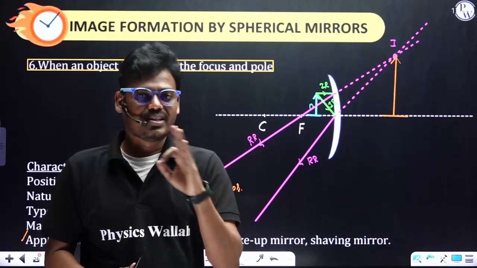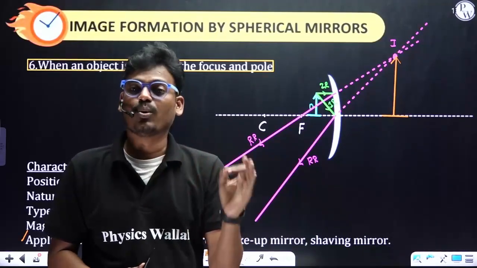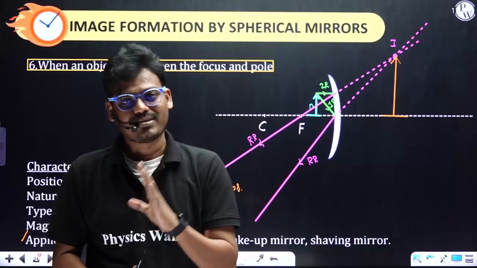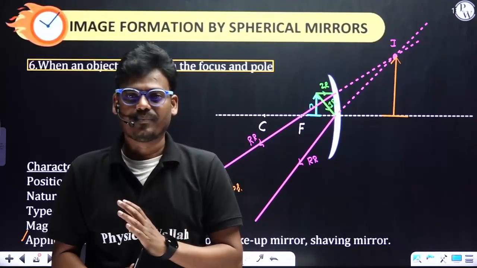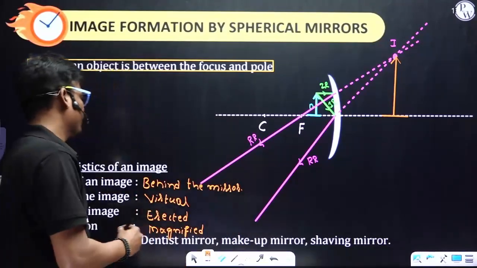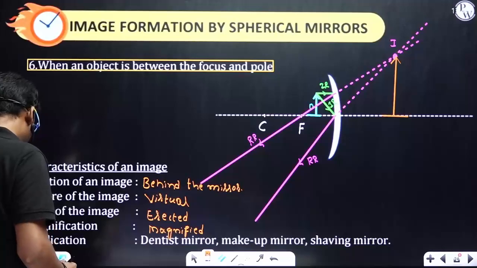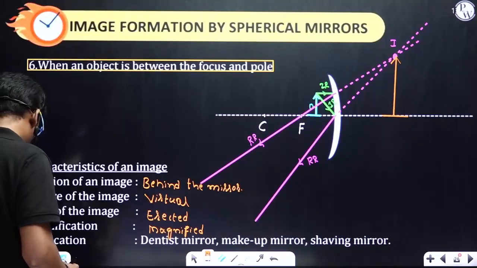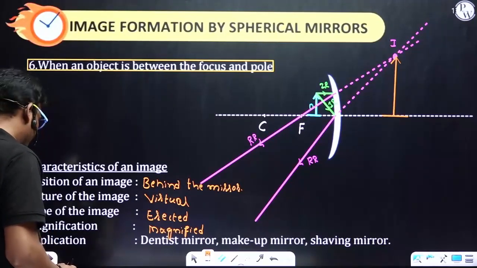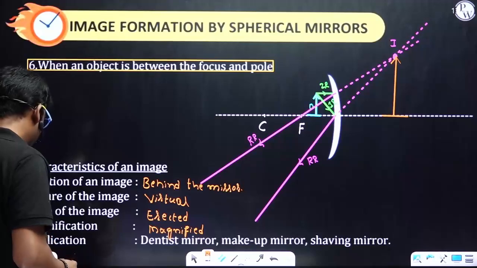So in the examination, they can ask you which mirror produces both real and virtual images. You have to say that is a concave mirror. Clear? Next one. I want to show the simulation, but it is not possible.